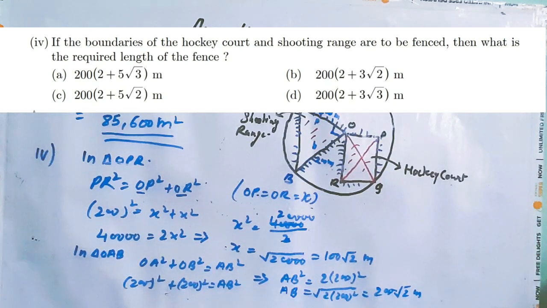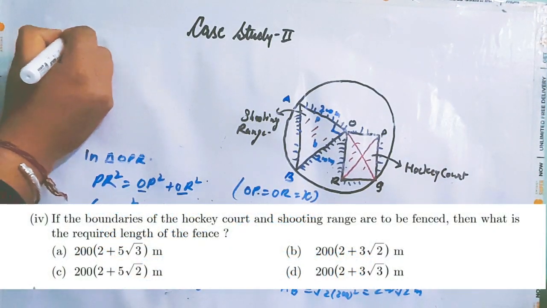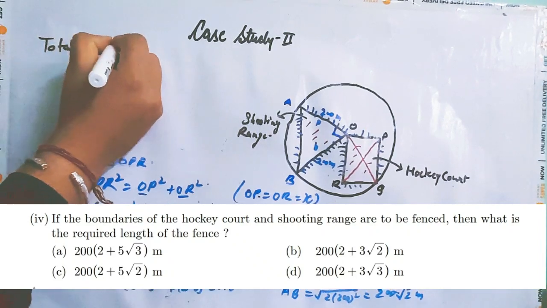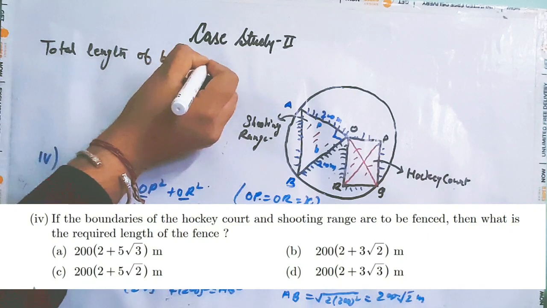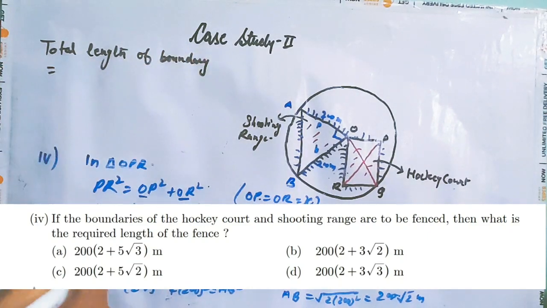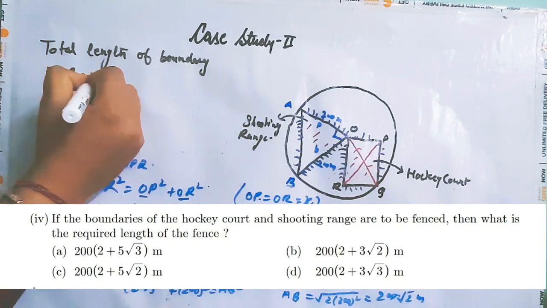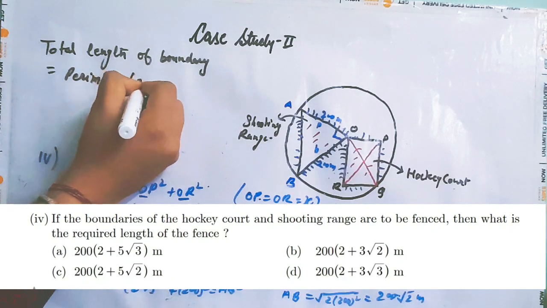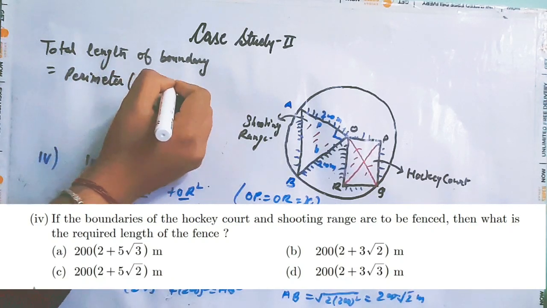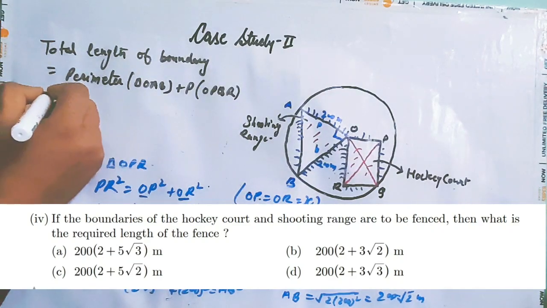Now we have to find out the total length of boundary. So total length of boundary will be equals to length of perimeter of triangle OAB as well as perimeter of OPQR.